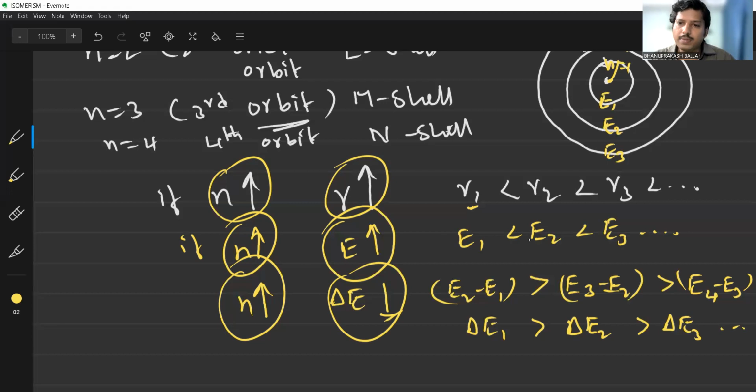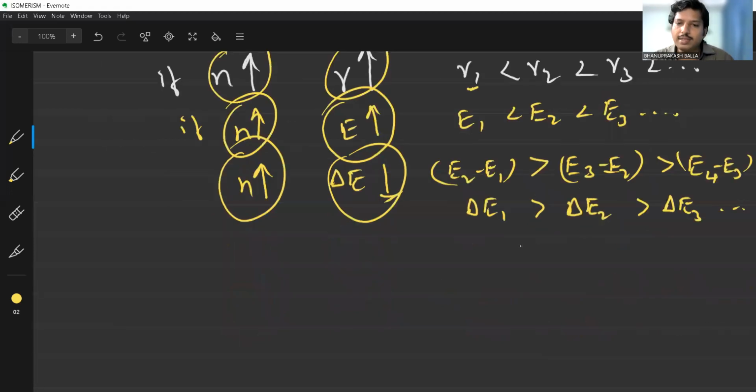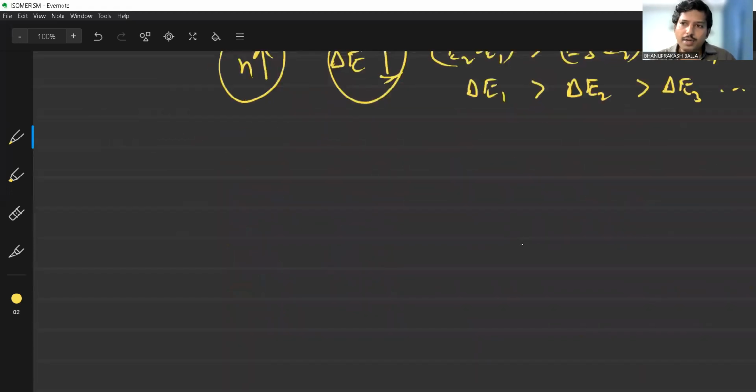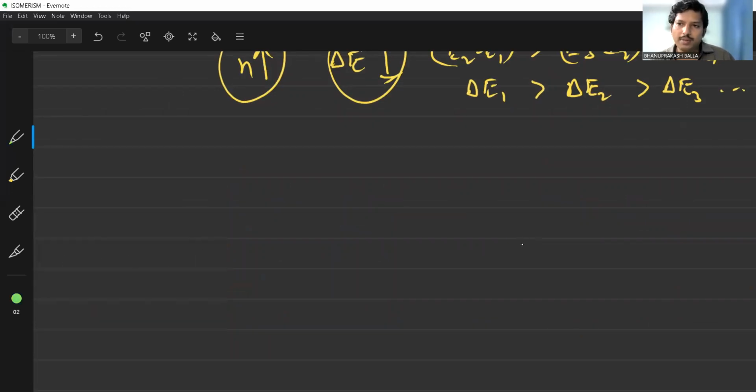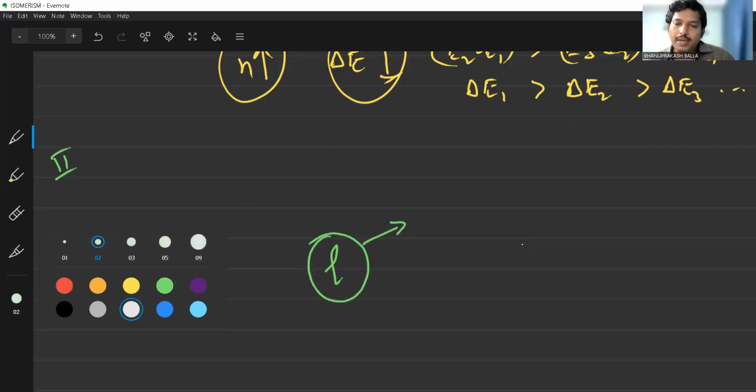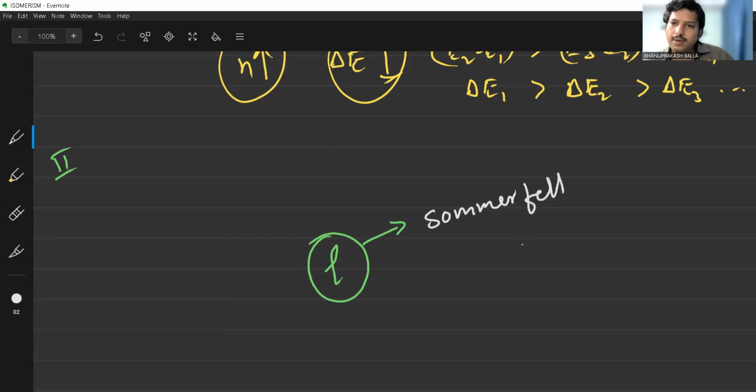The next quantum number is called the angular momentum quantum number. It is also known as the azimuthal quantum number. The second quantum number, the azimuthal quantum number, is also known as the angular momentum quantum number, and it is represented by l. The angular momentum quantum number was introduced by Sommerfeld.